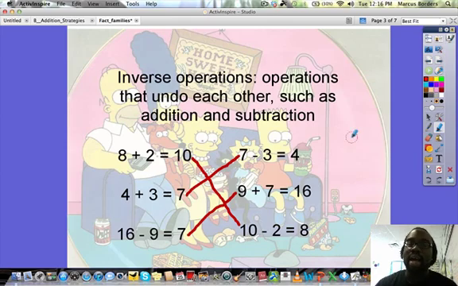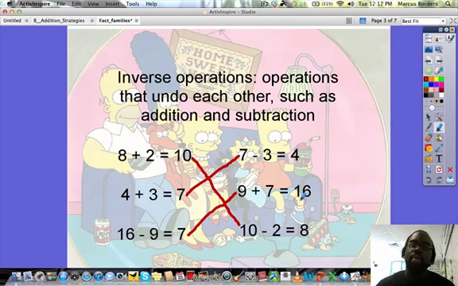So here we're talking about the inverse, or I like to flip it, the inverse operation. These are operations that undo each other, such as addition and subtraction. So the opposite of adding is, of course, subtracting. So that goes with the inverse operation, okay? So here we have a few number sentences that are matched up with their subtraction counterparts, okay? You have 8 plus 2 matching up with 10 minus 2 equals 8. You have 4 plus 3 equals 7, matching up with 7 minus 3 equals 4. And lastly, you have 16 minus 9 equals 7, matching up with 9 plus 7 equaling 16.